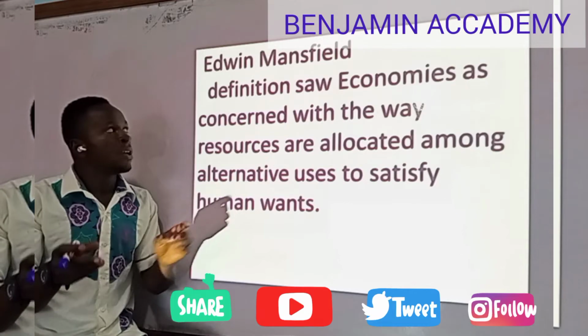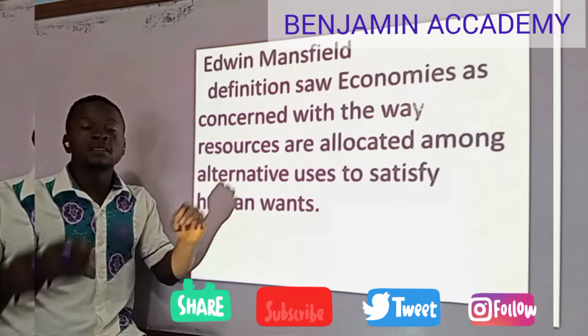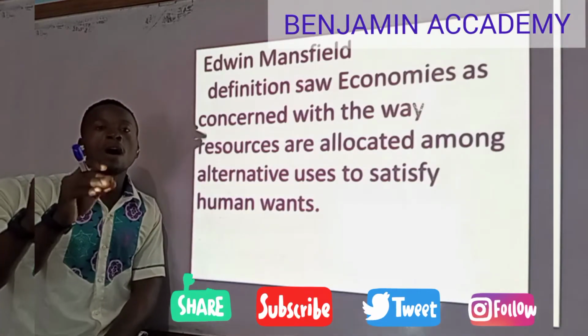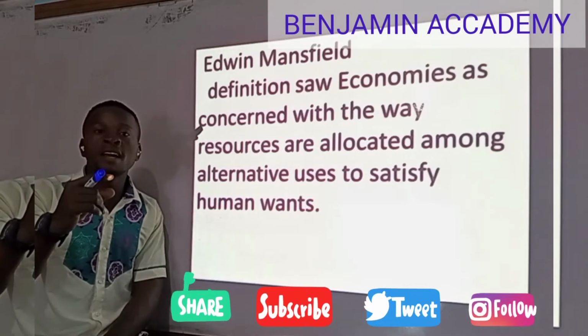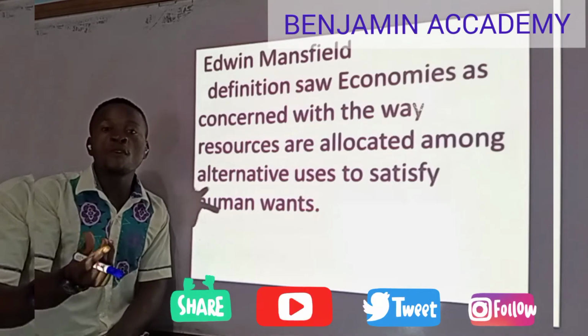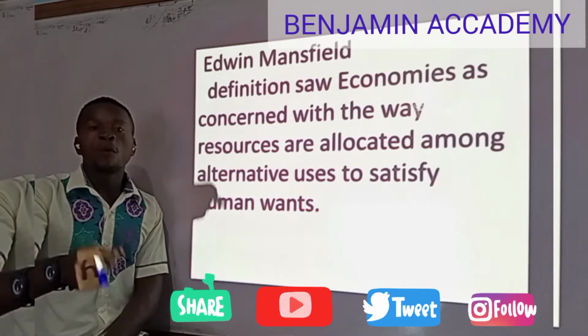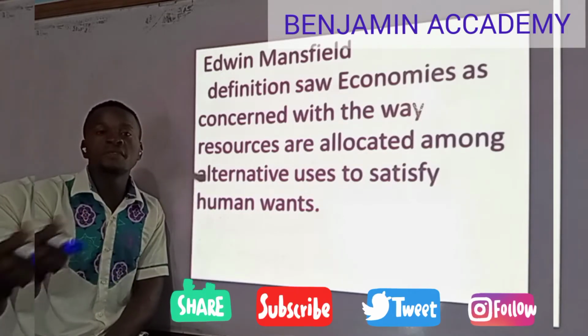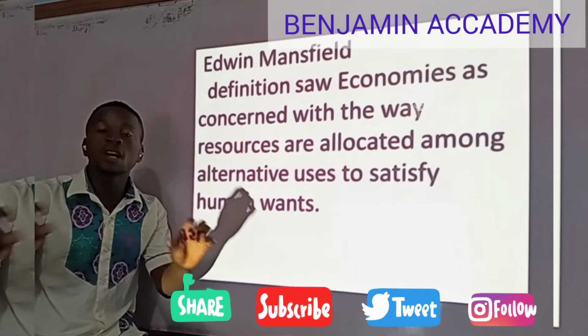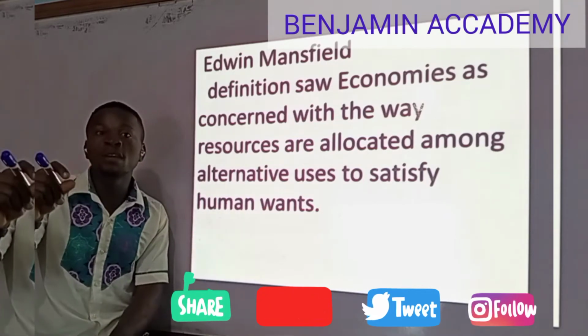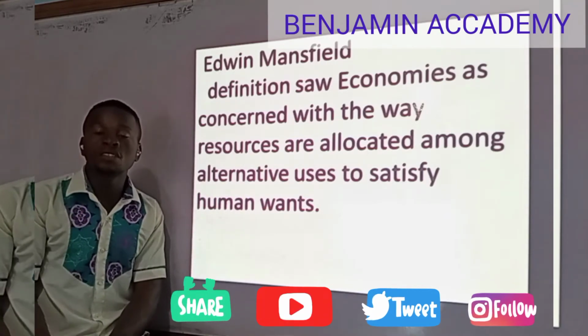But Edwin Cannan's definition did not contain all the key elements that were needed to be approved. That was why when Professor Lionel Robbins came in 1952, he defined economics, and every economist accepted his definition.